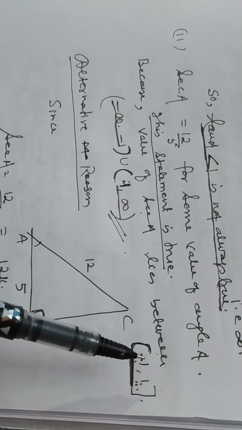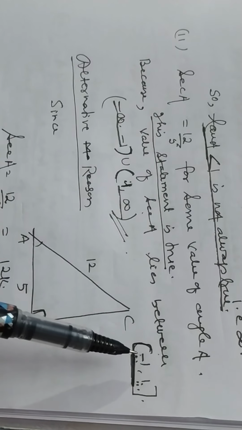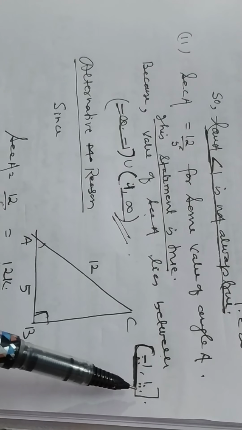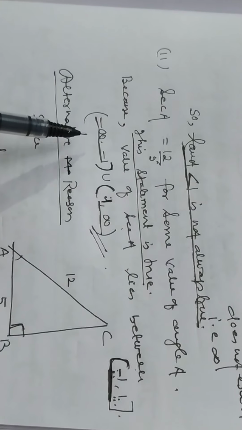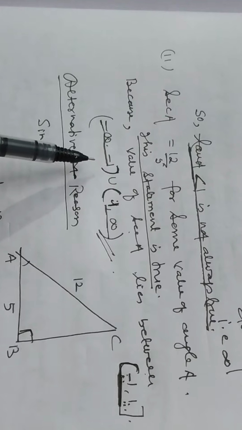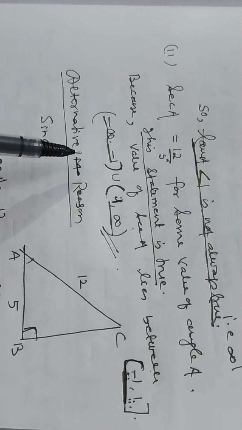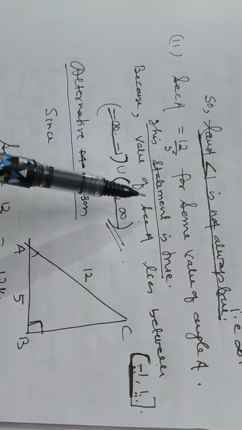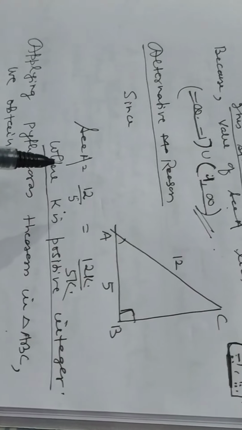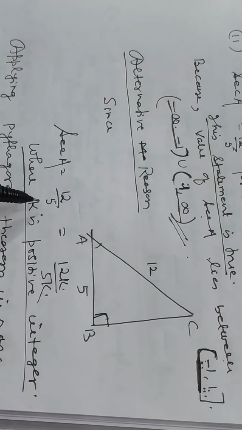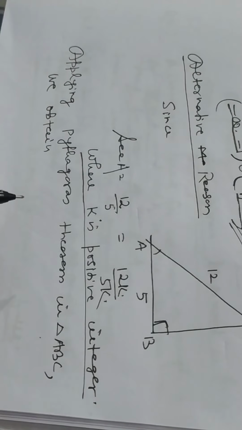My dear students of standard 10, you know the range of sin A is minus 1 to 1, and cos A is also minus 1 to 1, and the range of sec A is minus infinity to minus 1 and 1 to infinity. Therefore, this statement is true. Now, another reason. The value of sec A is 12 by 5. It is 12k and 5k, where k is a positive integer.